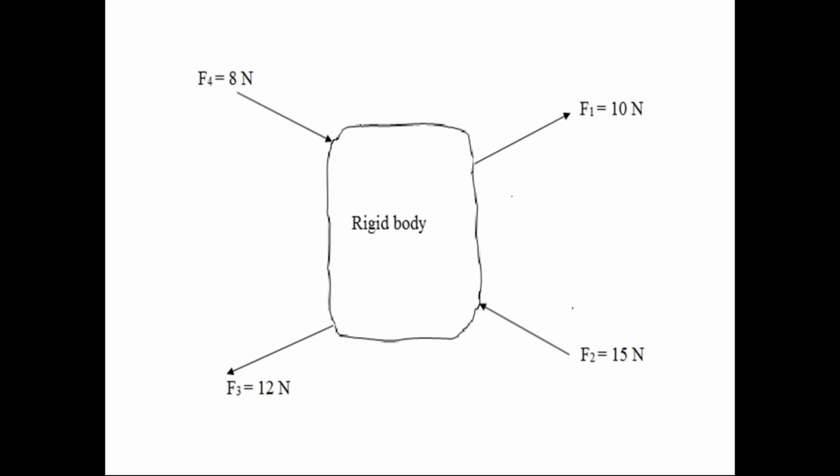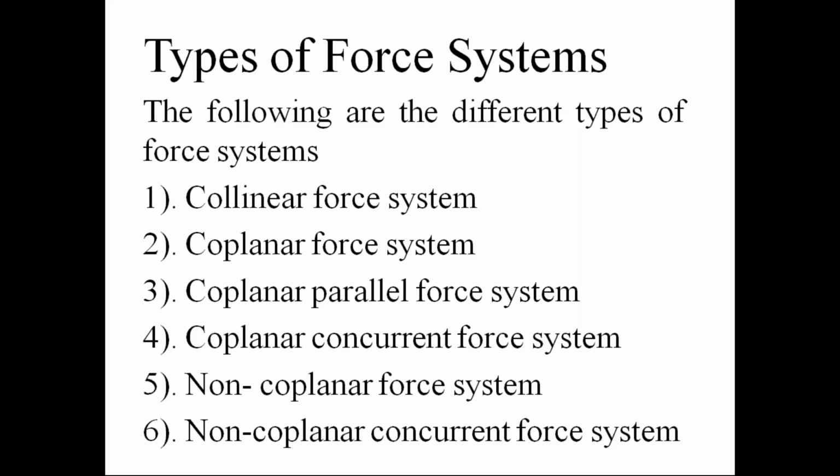So when a number of forces act on the rigid body simultaneously, with different magnitudes, different points of application, and different directions or lines of action, we call those forces a force system. Then in the force system, we have different types of force systems. So please, everyone, go through those types of force systems.